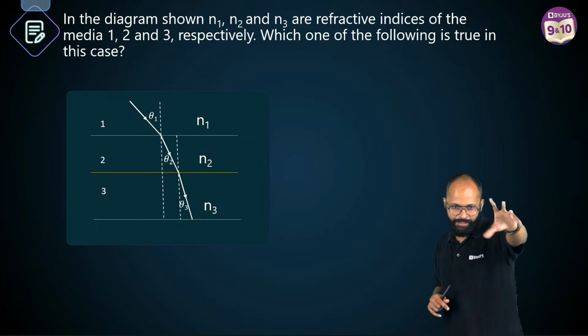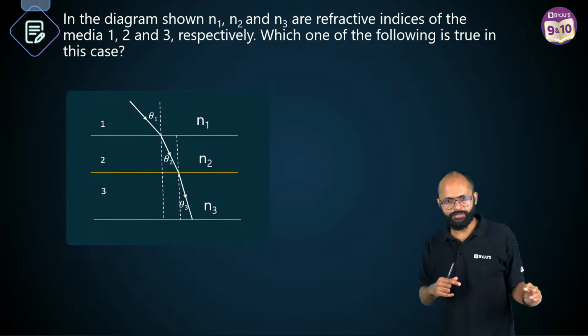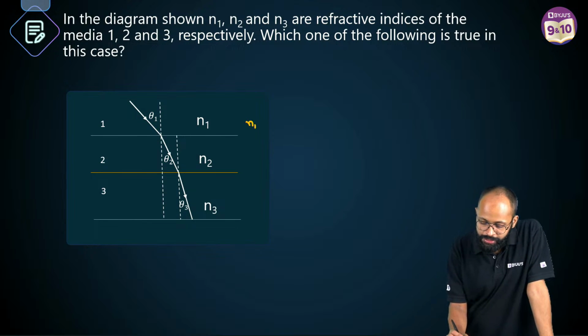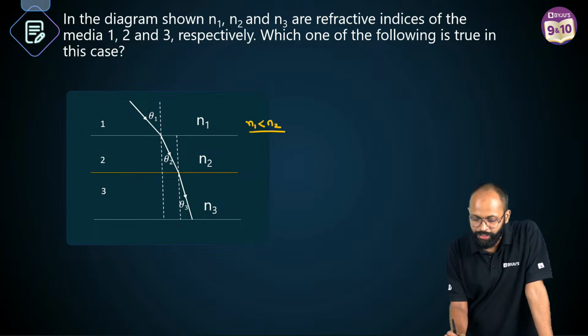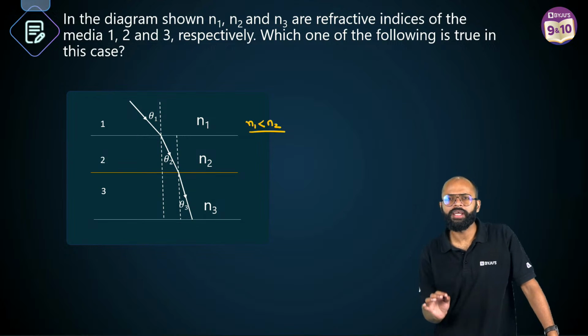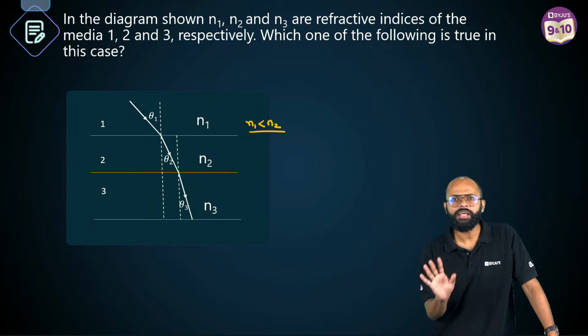Nice. Very good. I think there's a slight delay. That's why your answer is coming today slightly late. देखो इसका मतलब क्या हो गया? Sir, N1 is less than N2. If N2 is denser medium, means its refractive index is more than N1. अगर N2 denser medium है, इसका मतलब उसका refractive index तो बड़ा है ना N1 से, right?